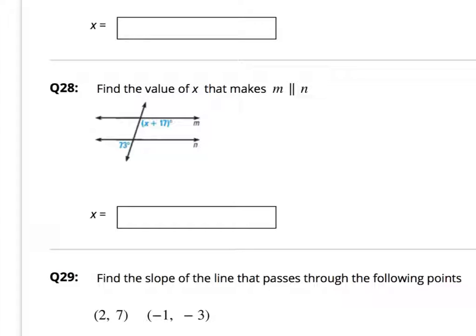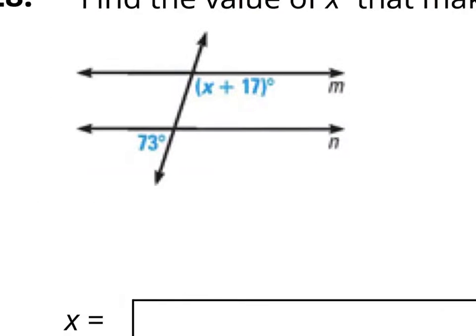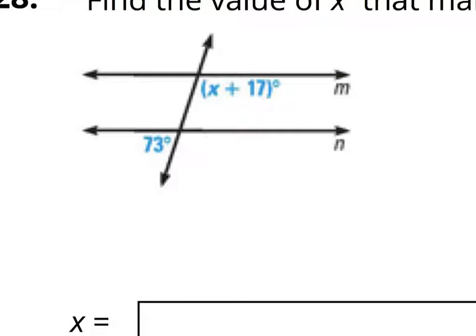Okay guys, question 28. This one's kind of tricky. So let me zoom in and show you. Because of vertical angles, this guy would have to be 73 degrees. Okay? Because these guys are back to back. Alright? So to solve for x, remember, now we've got these two consecutive interior angles that add up to 180. So just take x plus 17 plus 73 equals 180. Solve for x.